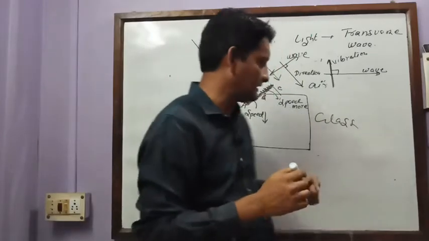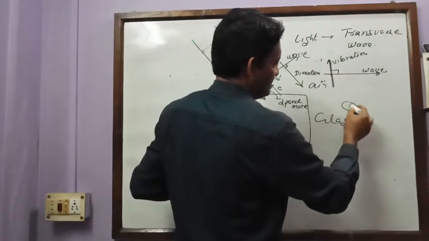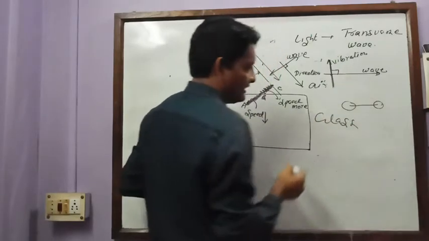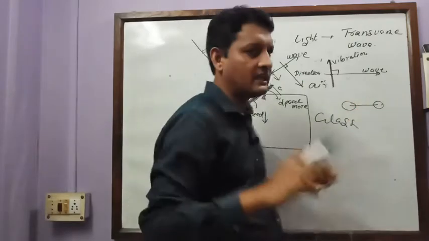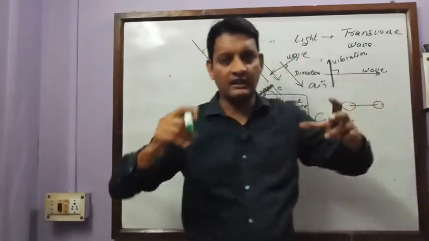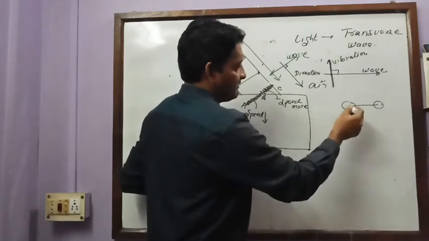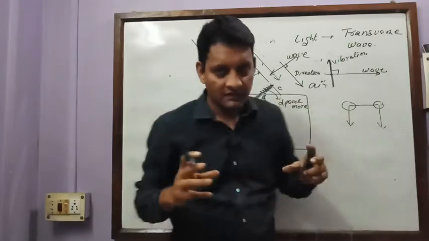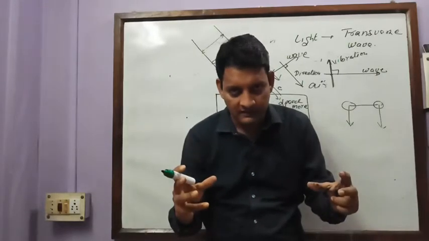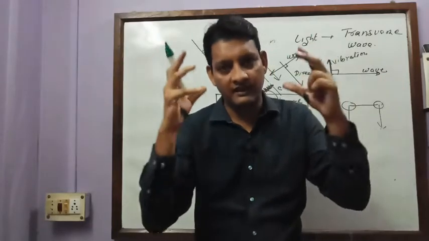For example, suppose there are two wheels. This is one wheel and this is another wheel. Suppose this is the front wheel of the car. Now both the wheels are traveling with the same speed, then the car moves in the forward direction.